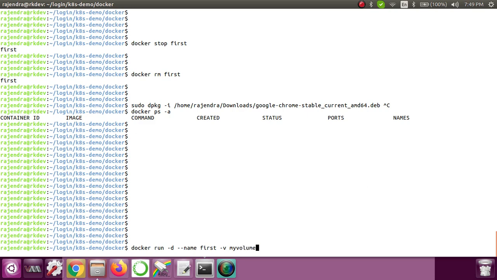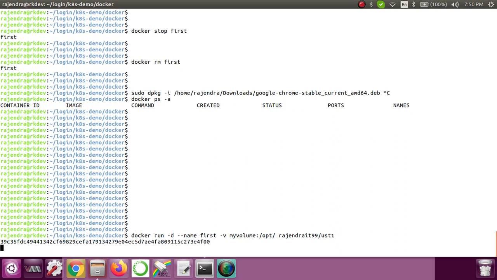The volume that we have created is my volume, colon, the path where you want to mount inside the container. So inside the container I want to mount my volume inside /opt. Then you give your image name, that is ust1. Sorry, it's not a container name, it's an image name. So let me start this. You can see that the container got started.